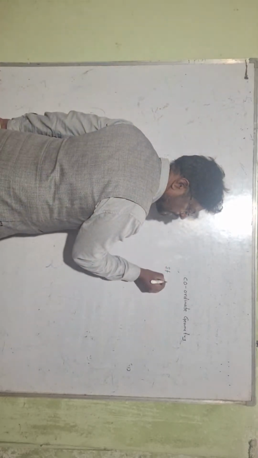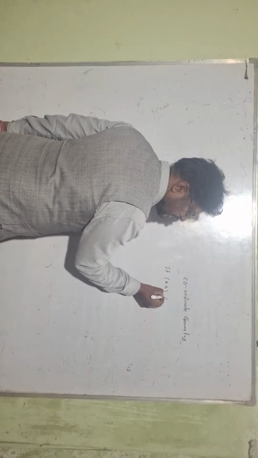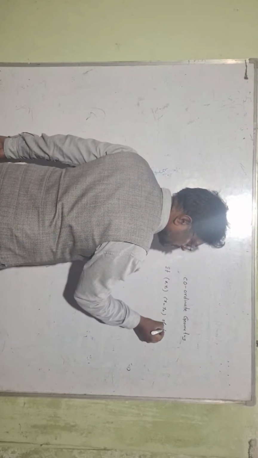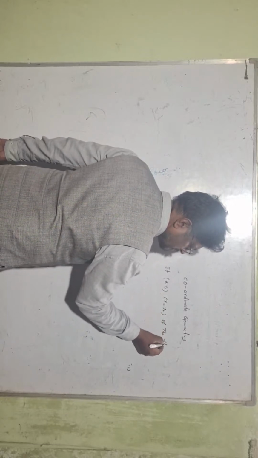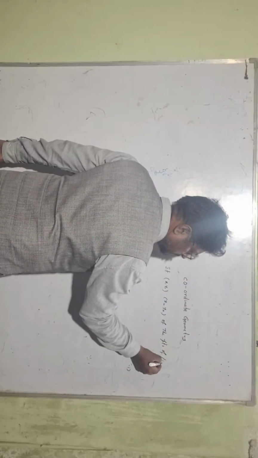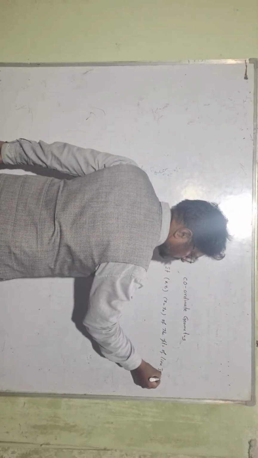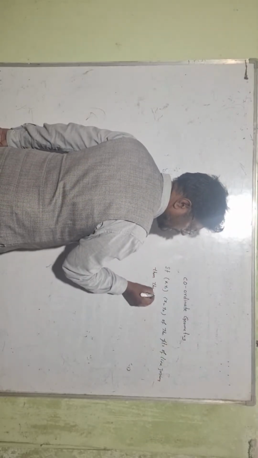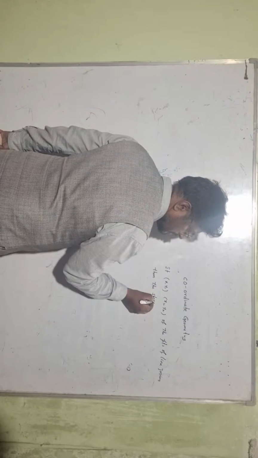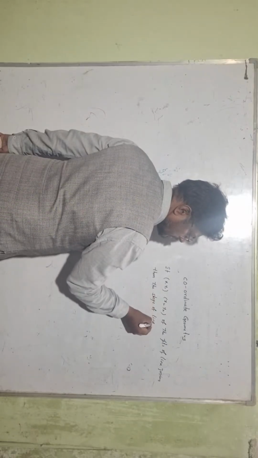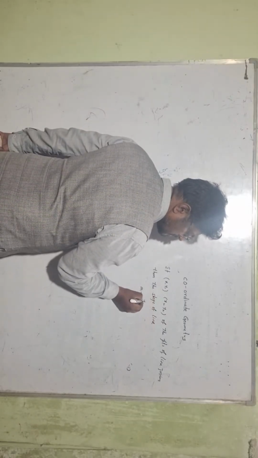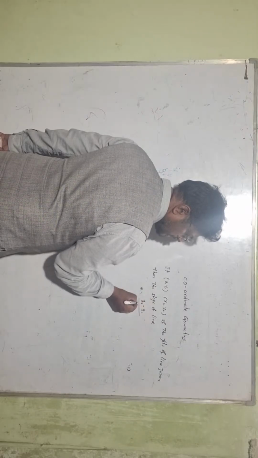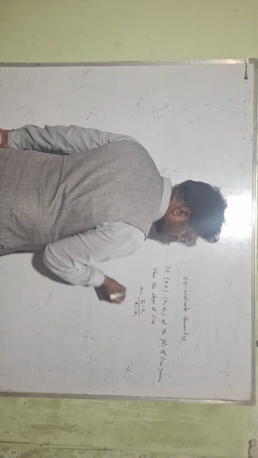So if x1, y1 and x2, y2 are the 2 points of the line joining the points, then the slope of the line, that is m, is equal to (y2 minus y1) by (x2 minus x1).